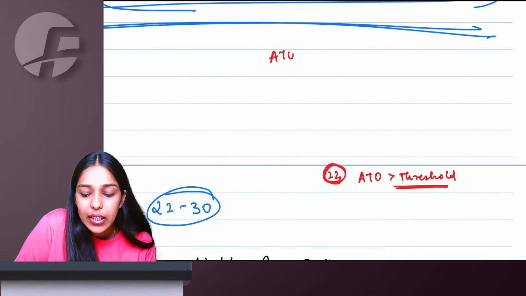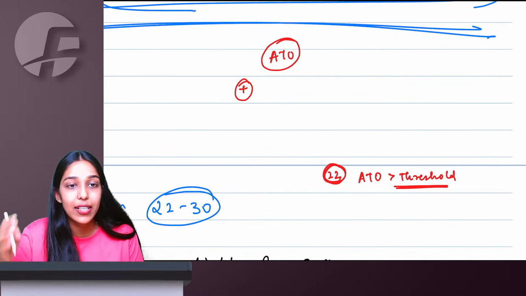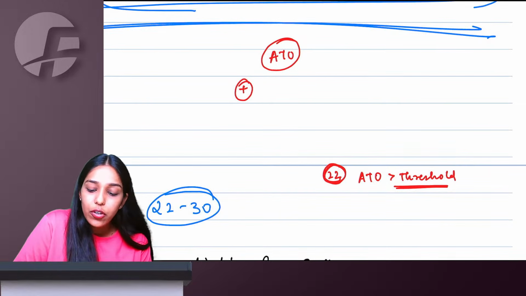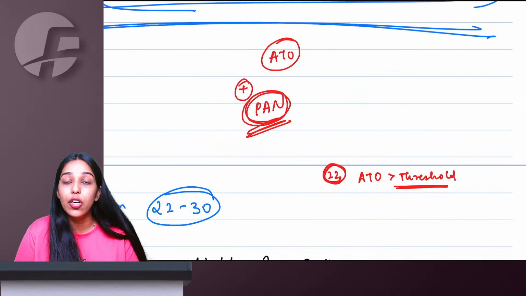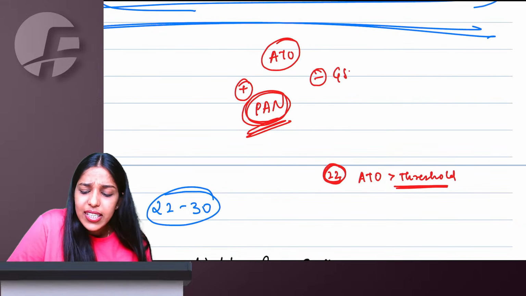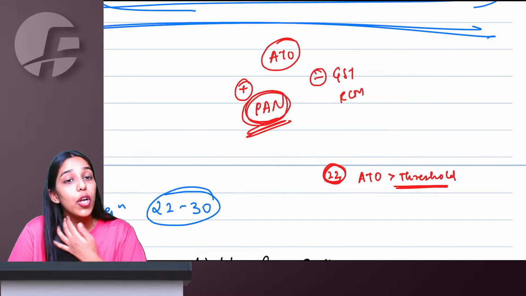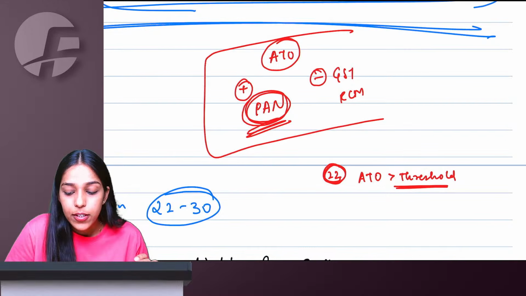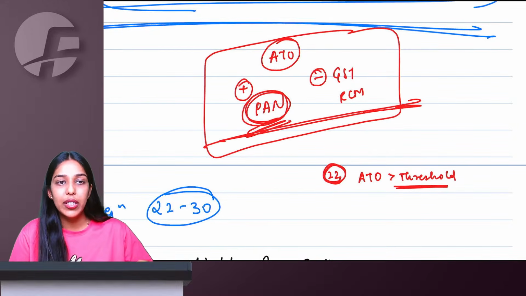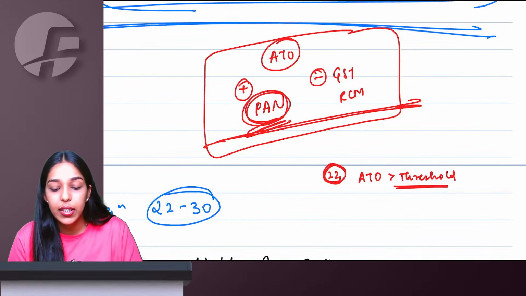How to calculate aggregate turnover? Add everything: taxable, exempt, intrastate, interstate, export, all types of supply that you are doing on the same PAN will be part of your aggregate turnover. However, CGST, SGST, IGST, UTGST, or any RCM tax you are paying on your purchases will not be part of your aggregate turnover. So all types of supplies under the same PAN, exempt, taxable, non-taxable, interstate, intrastate, export, everything forms part of your aggregate turnover.